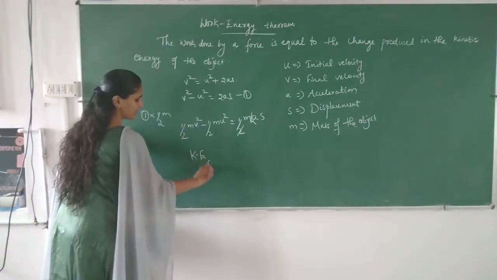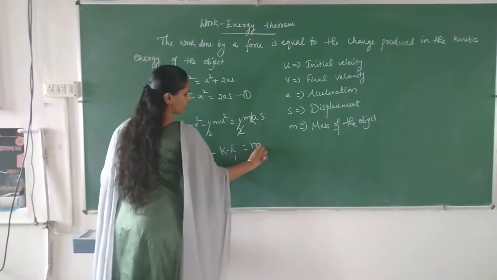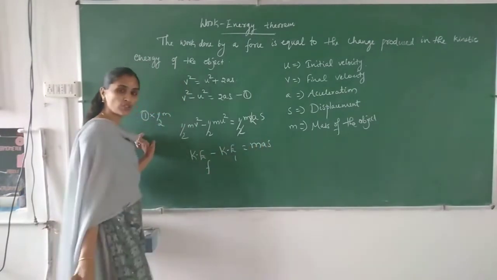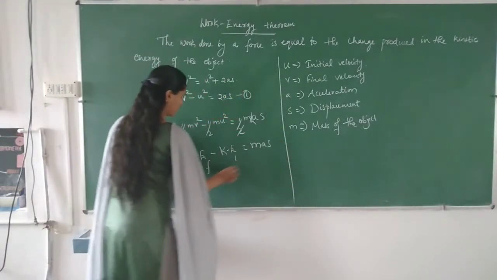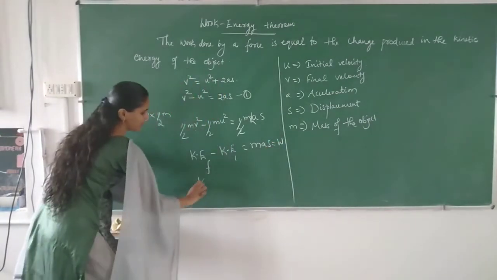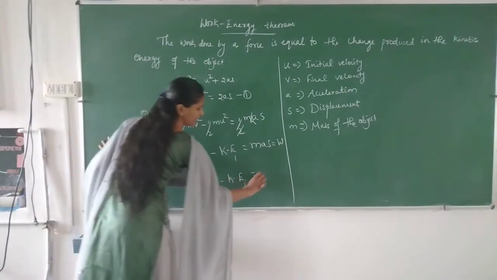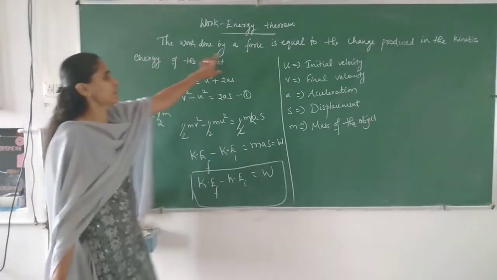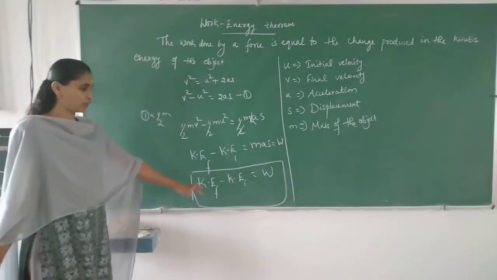So kinetic energy final minus kinetic energy initial equal to m into a into s, and m into a is the force and s is the displacement. So we can write kinetic energy final minus kinetic energy initial is equal to the work done by the force, which is equal to the change produced in the kinetic energy of the object.